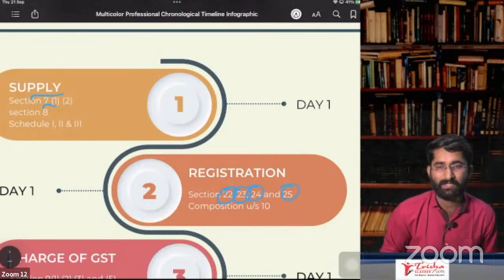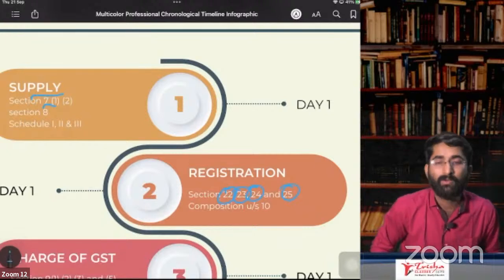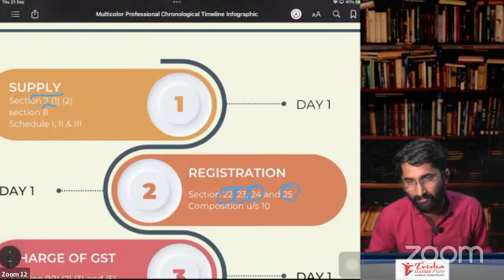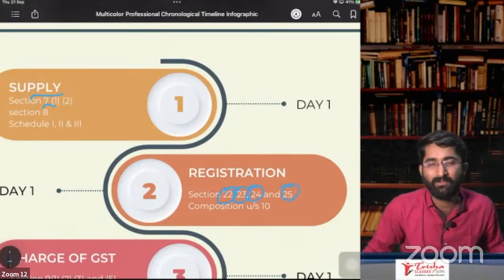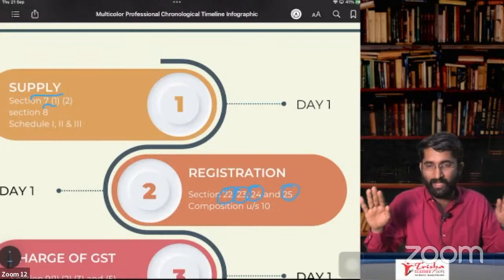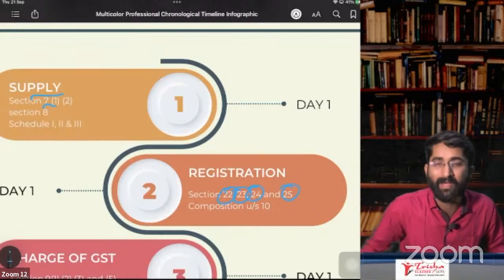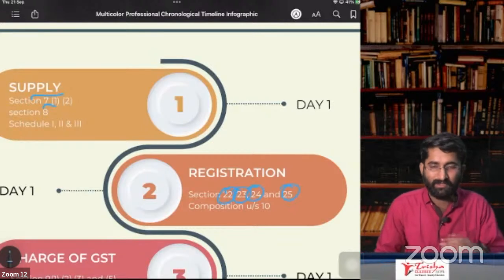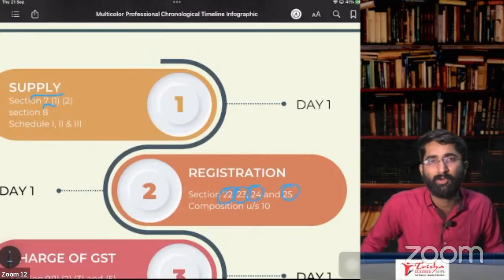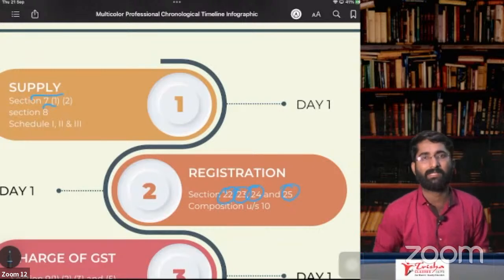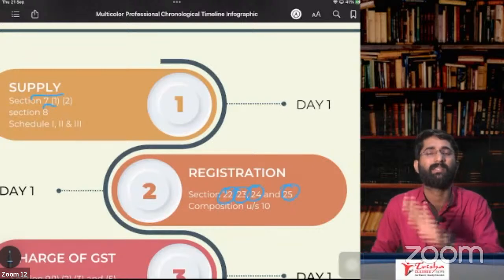Now we are going to section number 23, subsection 2, who is not liable. Clause A is about if you are an exclusive supplier of non-taxable goods or exempt goods. In that case, you are not required to take any registration because there is no point in taking registration. When you are not paying the GST, if you cannot collect the GST and pay the GST, then registration is not required.